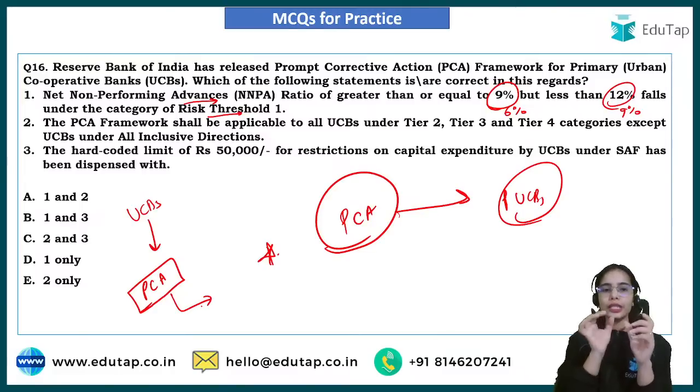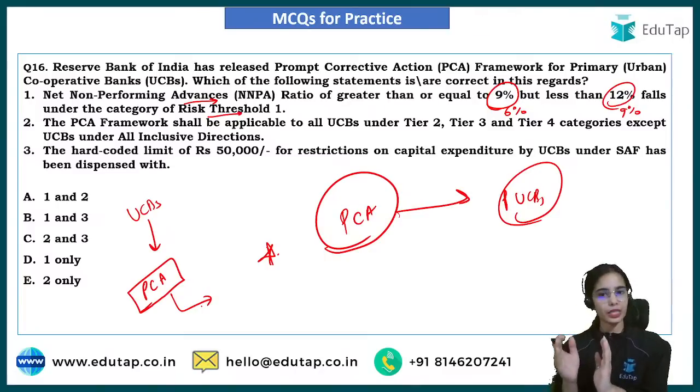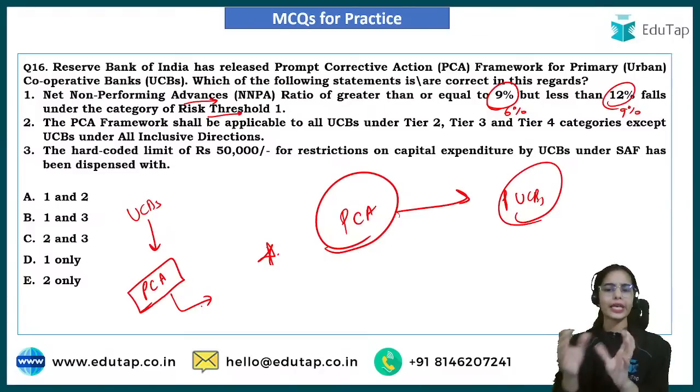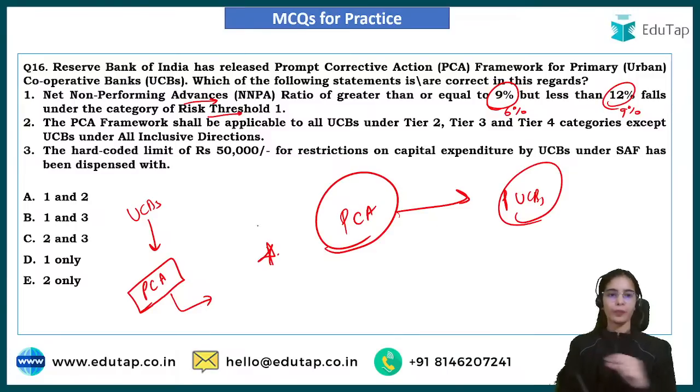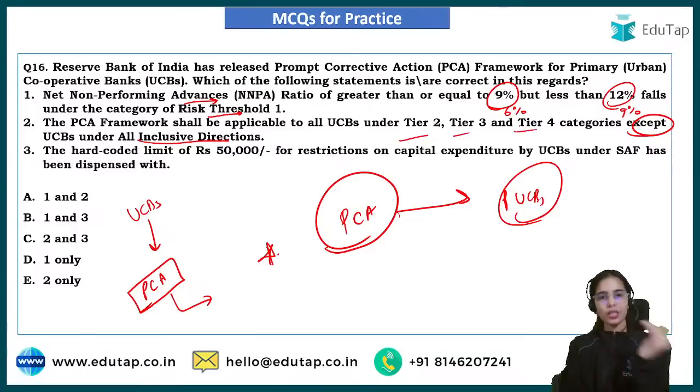Okay, so if the net non-performing advances ratio, the NNPA, is equal to or greater than 6% but less than 9%, the UCB will come under the risk threshold 1. The PCA framework shall be applicable to all the UCBs in the tier 2, tier 3, tier 4 categories, except the UCBs which are already under the all inclusive directions. So all the UCBs under tier 2, 3, 4 will come under the PCA framework.